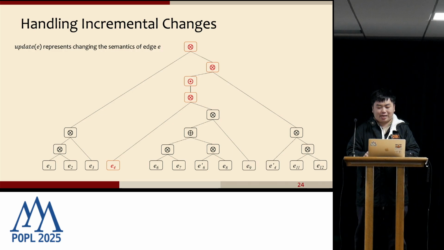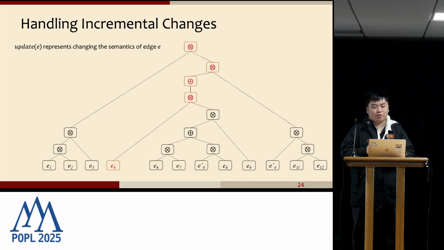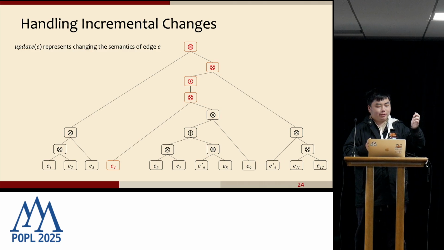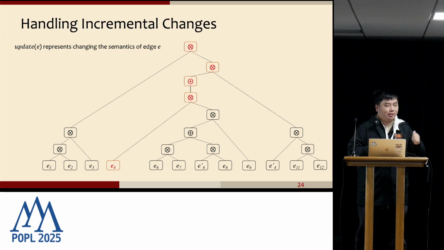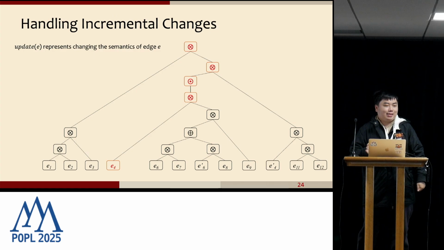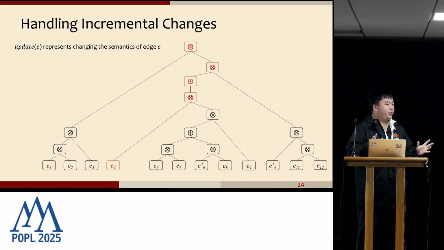Let's see how we can handle the update queries. Since there's no influence on the structure of the program, the tree structure always remains the same. So first, we'll locate the expression. Let's say we want to modify E4, previously it may be E equal to 5. Now we want to make it equal to 5 plus 1. So we first locate E4, and then traverse until the root, and update every piece of information on the path we meet. So by doing so, we can find that besides this path, most of the program, the other black nodes, will not be changed. And the time complexity will be O of the tree height.